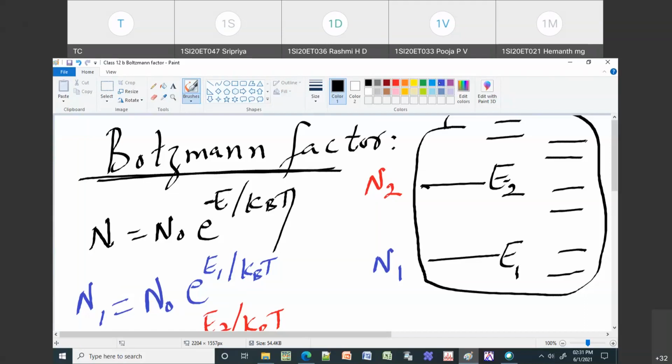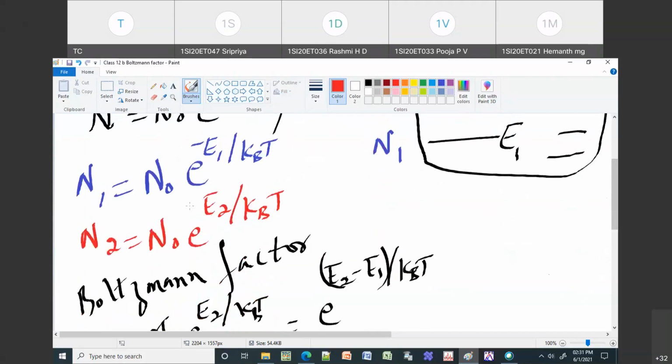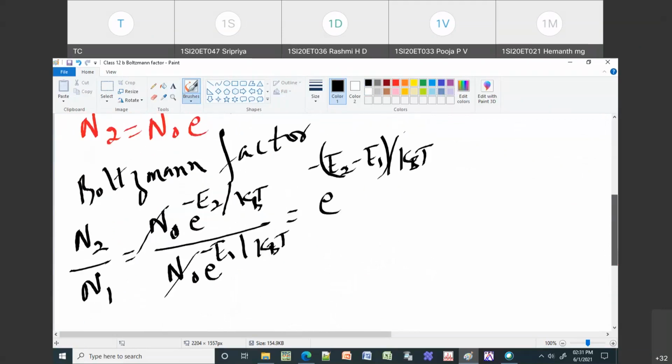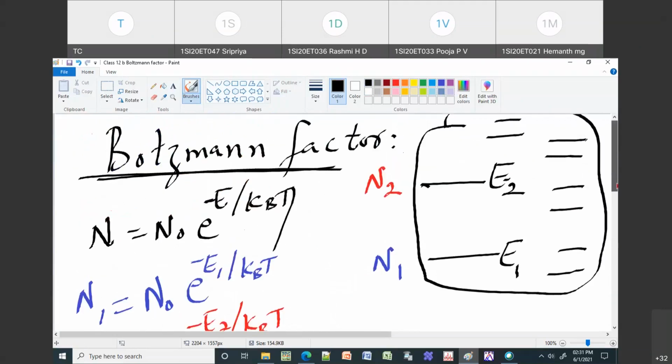So this will also be minus, and the next one is also going to be minus. So everything is minus. I have to change the same in the previous one, so I will do it later and send you the final answer. Now this becomes your Boltzmann factor.